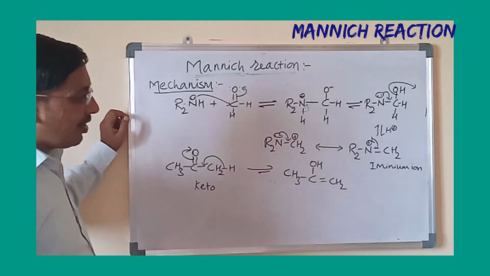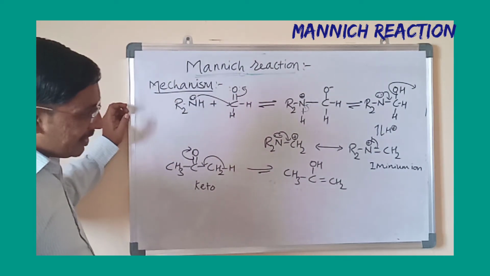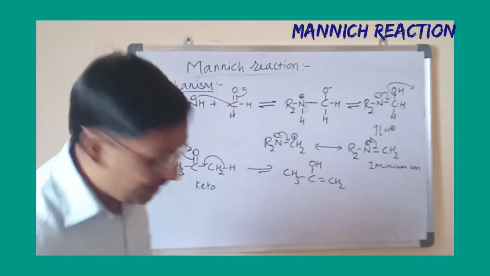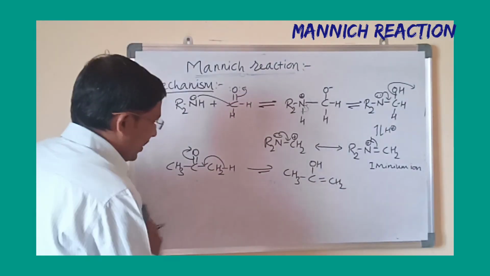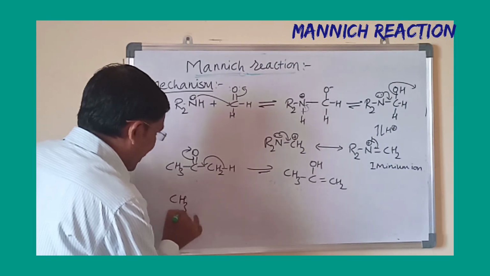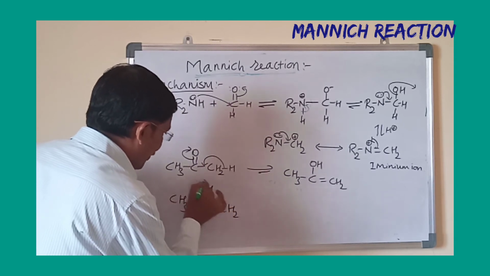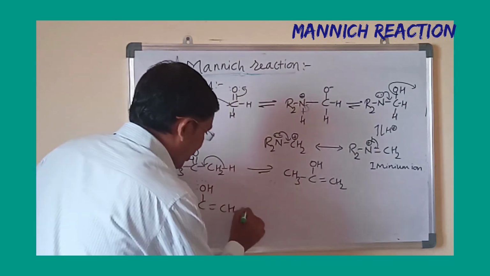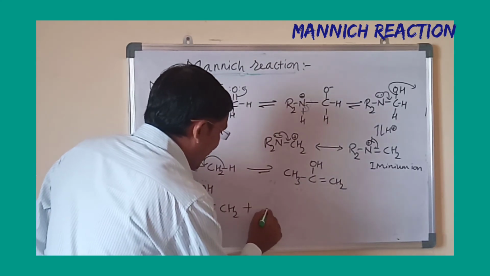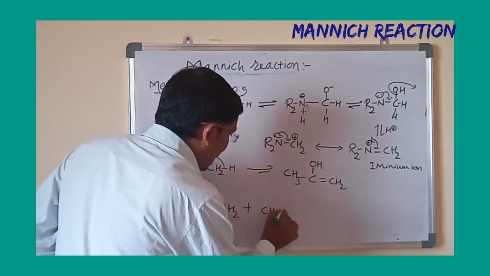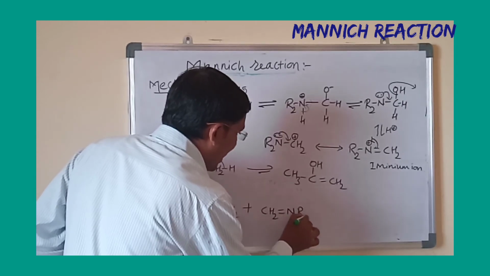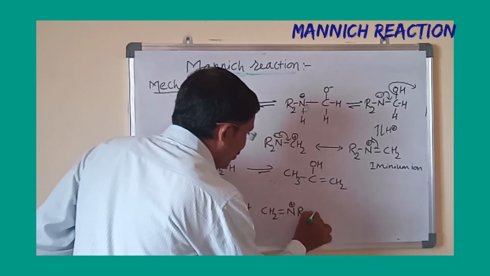Once that enol is obtained, it will be treated with the iminium ion. How? Here CH3-C(OH)=CH2, this lone pair of electrons reacts with the iminium ion, that is CH2=NR2 with positive charge on nitrogen.